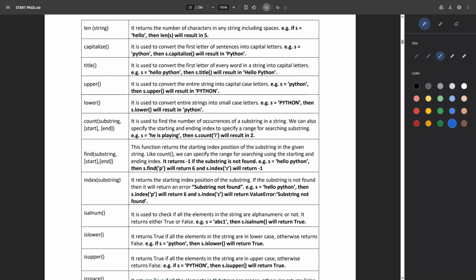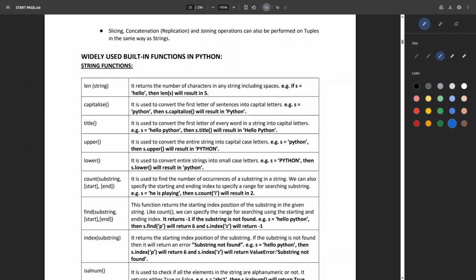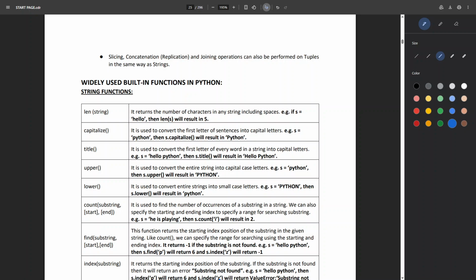Okay, so here are some string functions. I'm not lengthening this video. I will just continue this in the next video. Okay, so I guess you have understood the basic introduction of Python, and we will be continuing this in the next one.